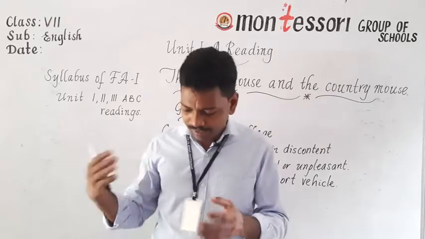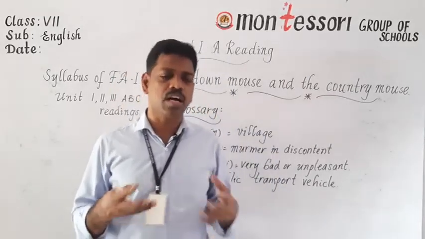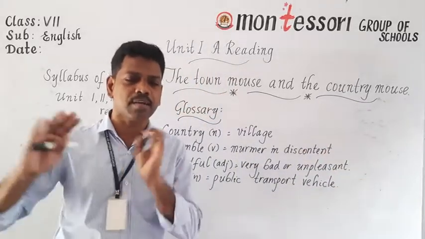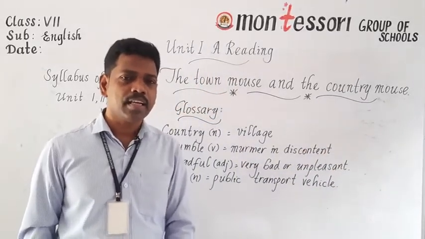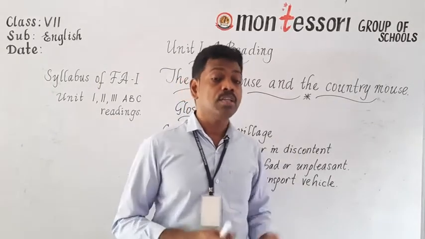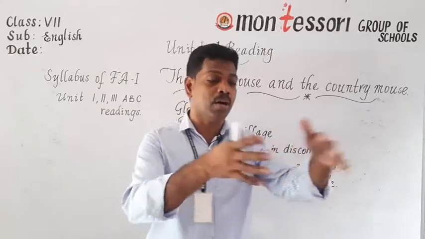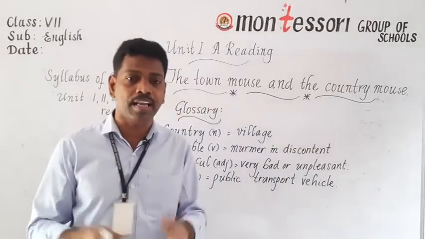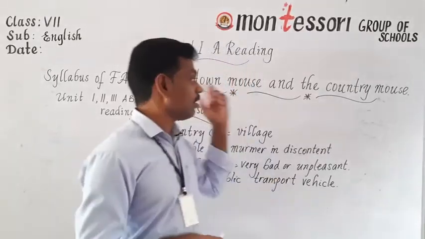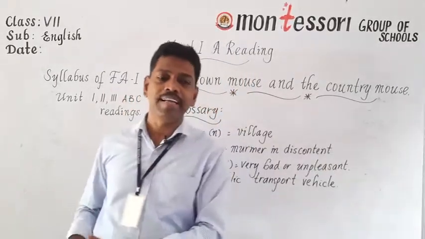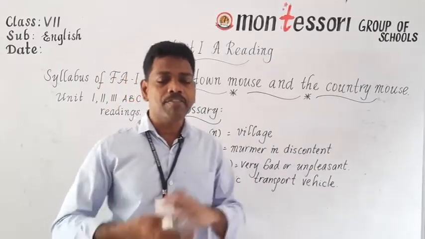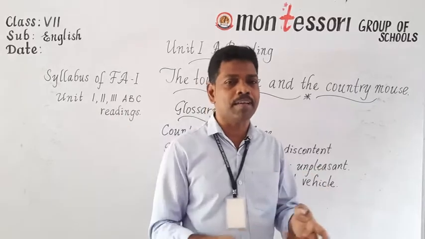And as they were chatting with each other, there was a sound. And the town mouse dragged the country mouse and said, come, let's hide. Both of them got horrified. Who was that? The owner of the house. By hearing the mouse running here and there, the house owner came, and hearing the sound, both the town mouse and the country mouse hid themselves under the cupboard. And after some time the sound was gone, and again they came back.